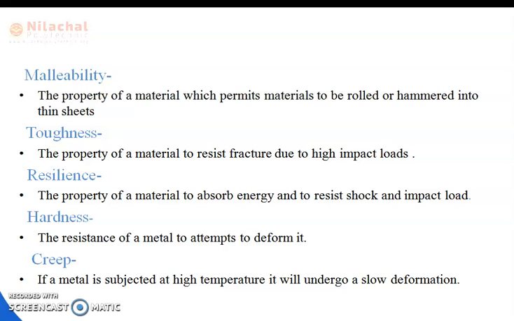Hardness is the resistance of a metal to attempts to deform it. And the last part is creep. If a metal is subjected to high temperature, it will undergo a slow deformation. It is known as the property of creep in a material, or the creep property of a machine component.